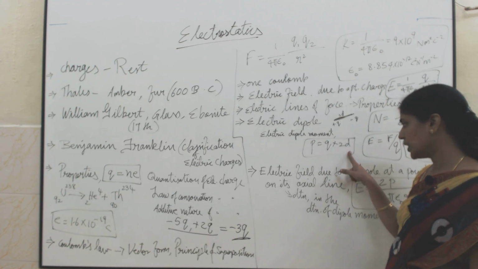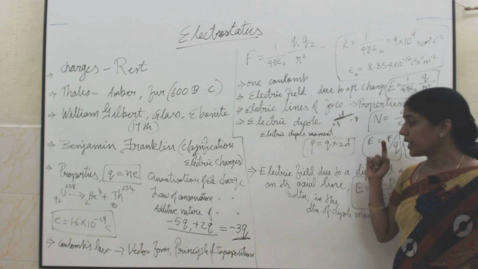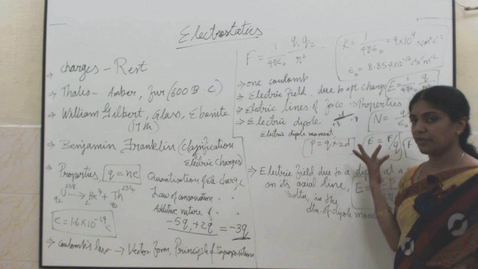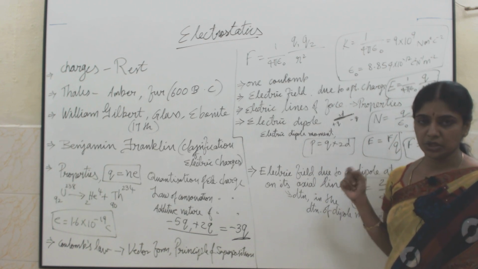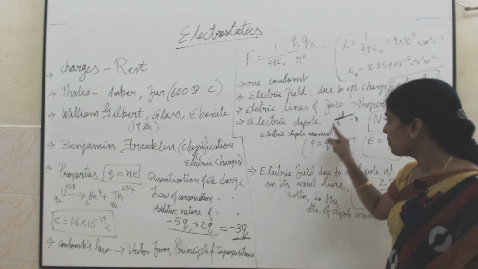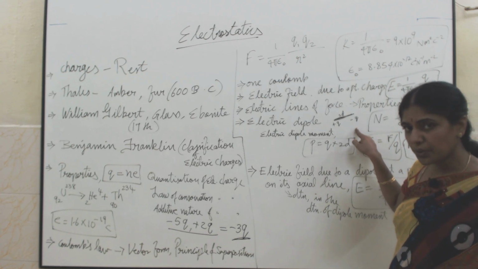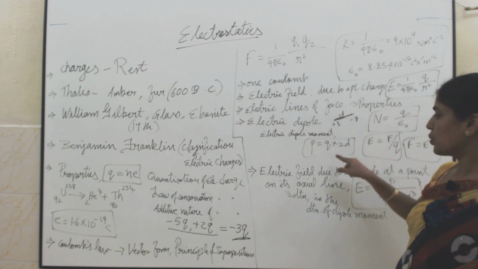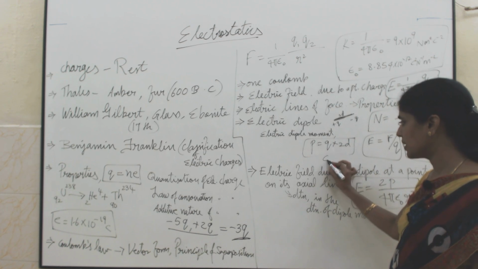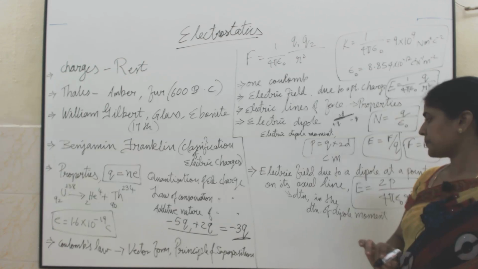P equal to q into 2d, a vector quantity. This electric dipole moment is a vector quantity, so we need to know the direction. This electric dipole moment acts from minus q to plus q. So you have to represent the direction also. The unit for dipole moment is coulomb meter.